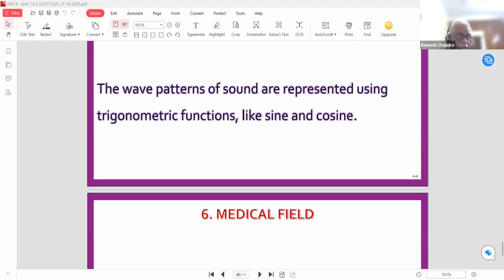Only with the property of the similarity of the triangles. In geometry, we take only the sides and shape, but in trigonometry, we also involve the angle. That is why trigonometry is a special branch of geometry in which we consider the angle also. So where the angle is involved, it takes geometry into trigonometry.